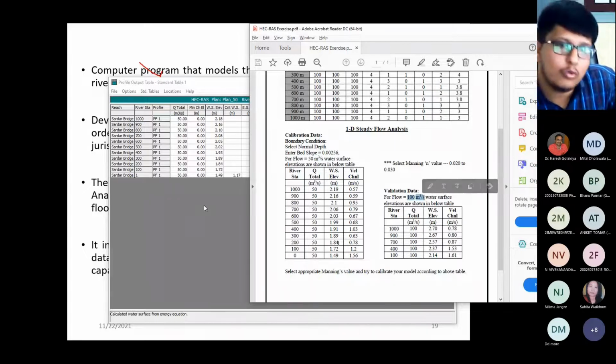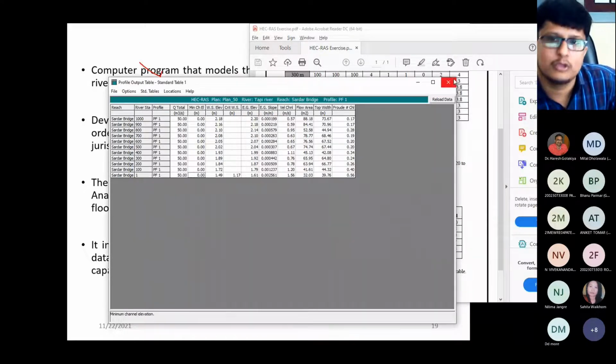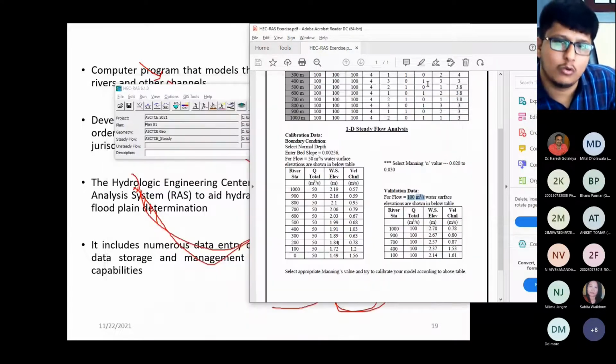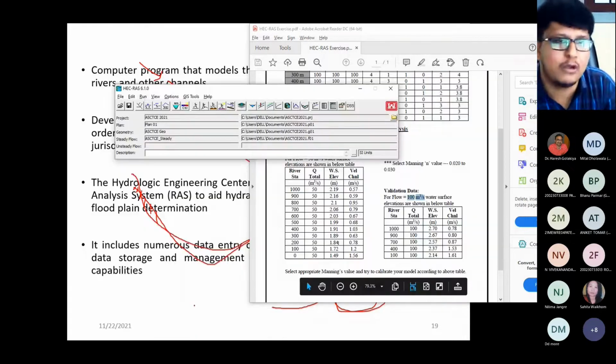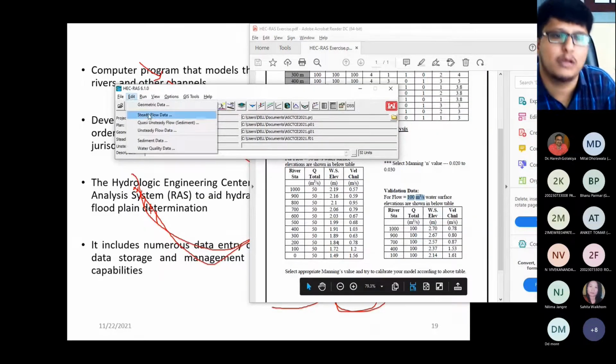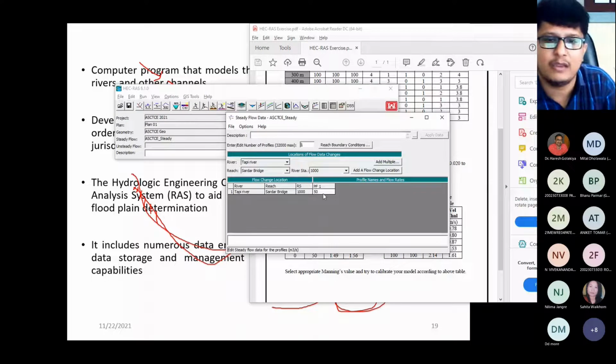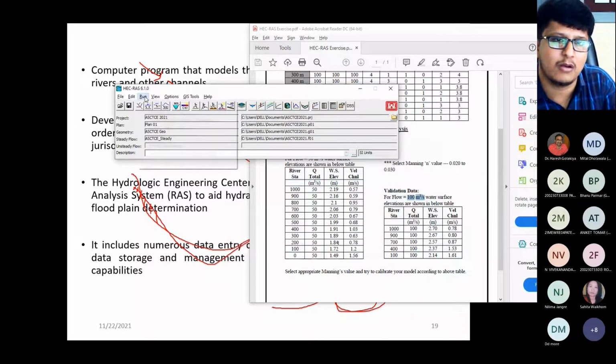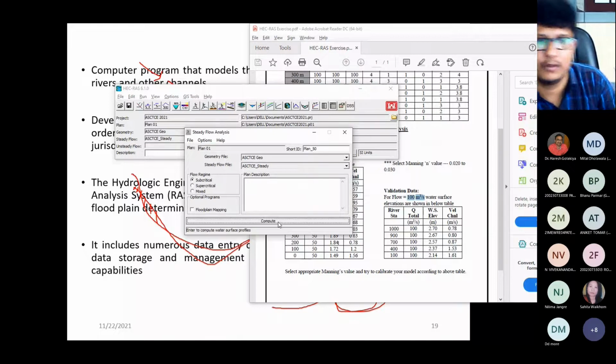Now, another thing is 100 meter cube per second. Now I want to run my model with the value of 100 meter cube per second of flow. Okay, so again what we need to do, close this, go to main window, go to edit option, go to steady flow data, enter the value 100, right? Save this steady flow data, close this, and again run the program and compute it.